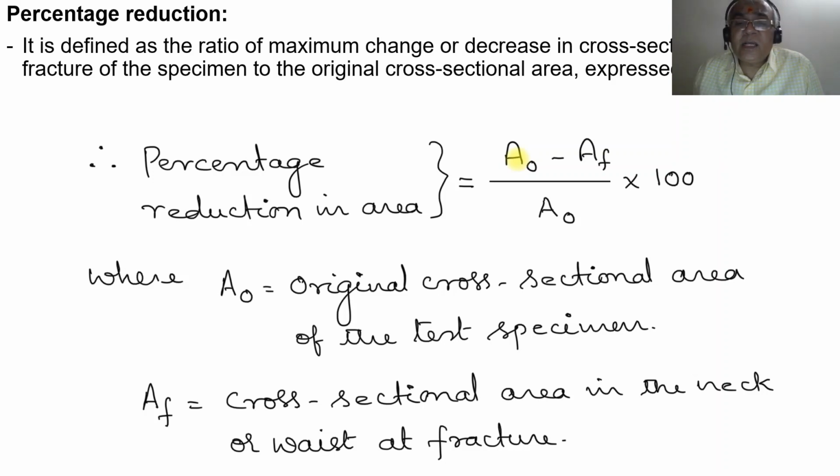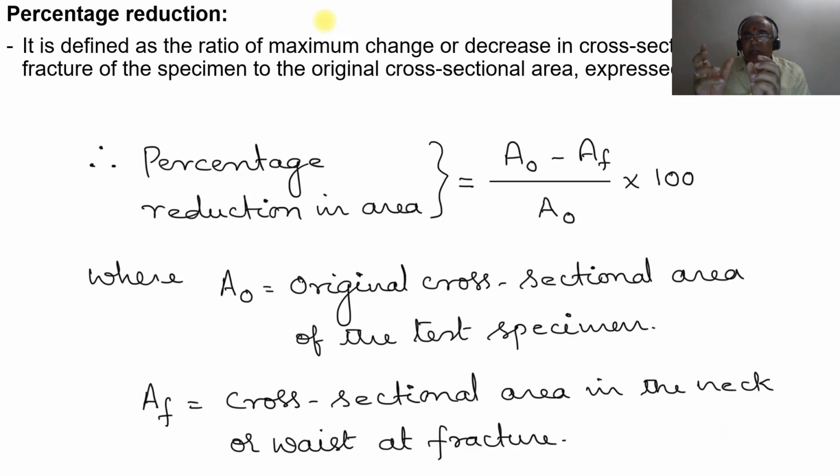As the rod is applied with the tensile load, there will be an increase in length, but the cross-sectional area keeps on decreasing. The original cross-sectional area is bigger.